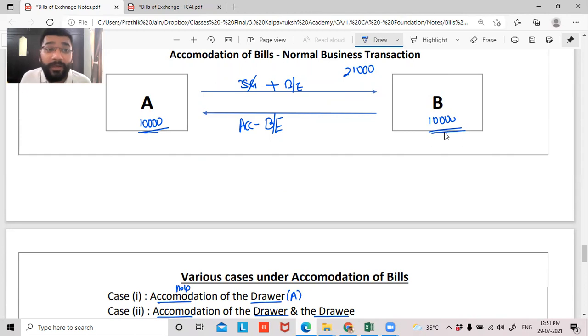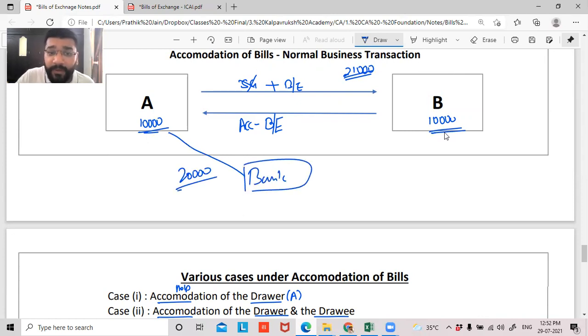So A was a chartered accountant, so he knew the concept of bills of exchange. So he gave this idea to B. He's telling, B, let's do one thing. I will draw a bill of exchange in your name for 21,000 rupees. You accept it and give it back. B is saying, 21,000 rupees? If I accept, I have to pay. He's saying, wait. 21,000 rupees, you accept and give it back. I will take this 21,000 worth bill, go to the bank and get it discounted for 20,000 rupees. Now, when this money comes, A says that I will keep 50% of the money with me and the balance 50%, you keep it.